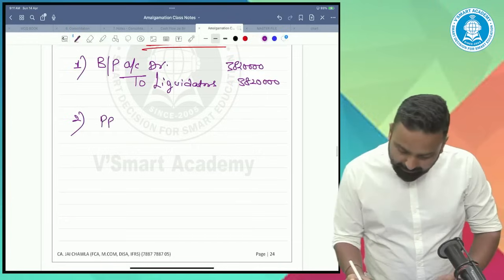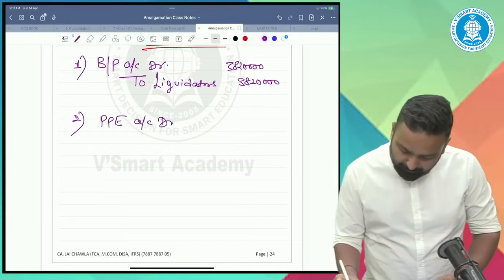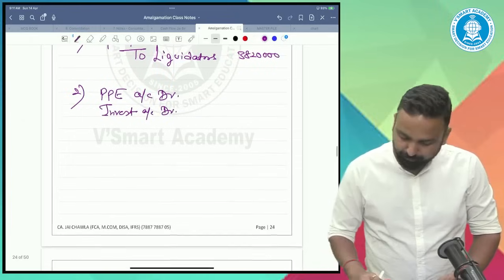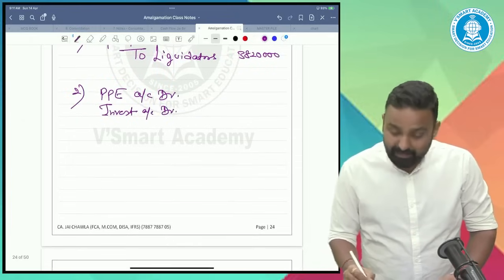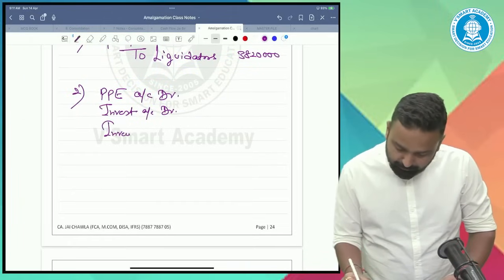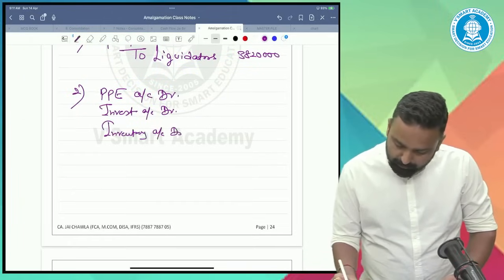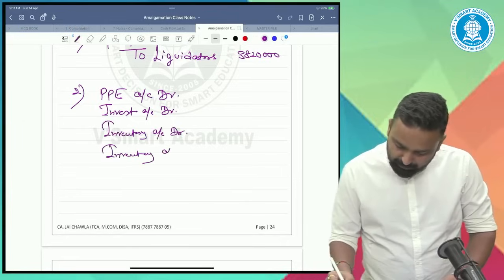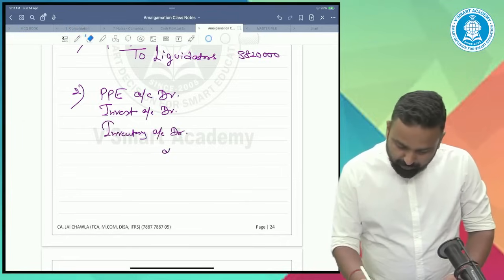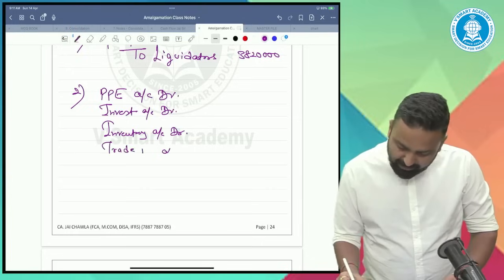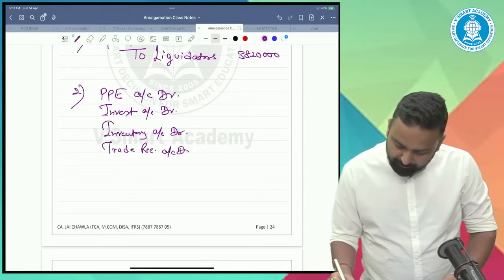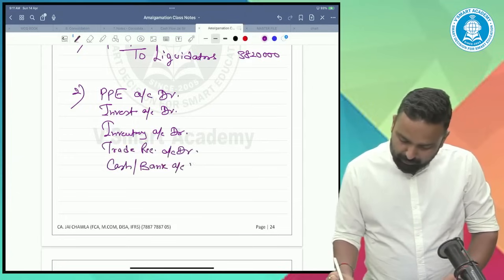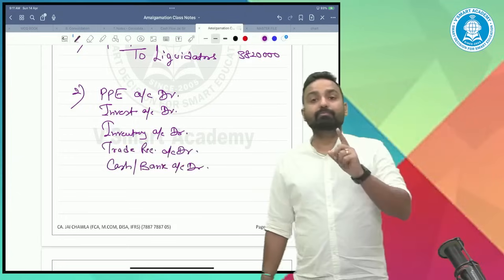Now the PPE, investment, inventory, trade receivables, all will be recorded at book values.